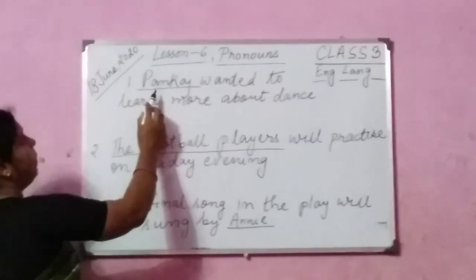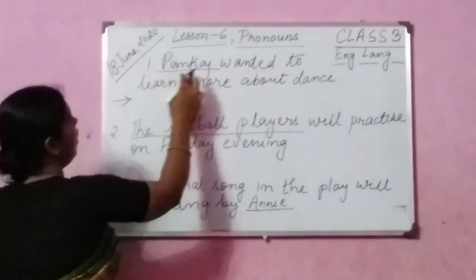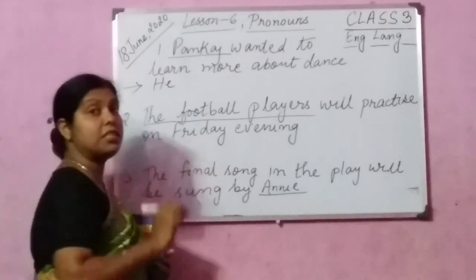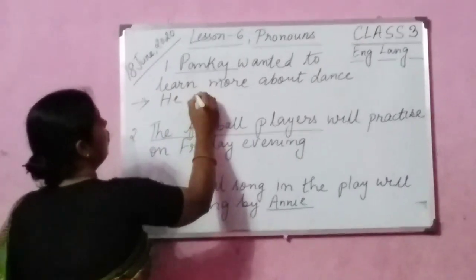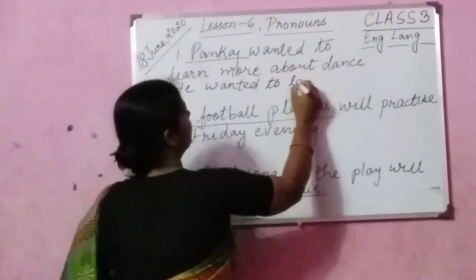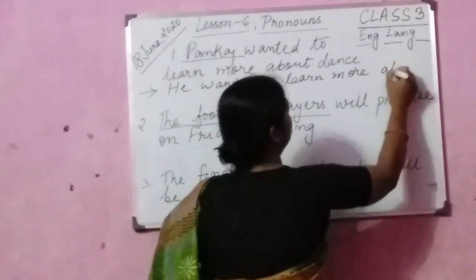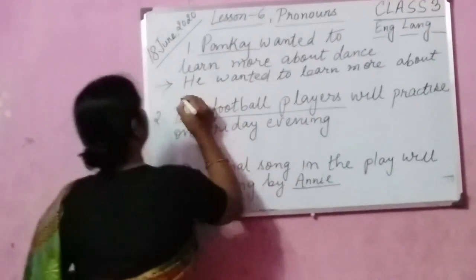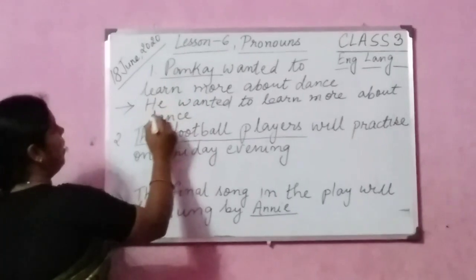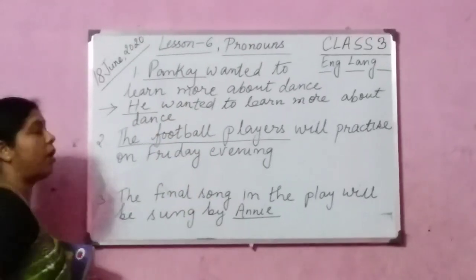Now you see here, Pankaj wanted to learn more about dance. So here you see, he wanted to learn more about dance. Instead of Pankaj, we will write here he, because Pankaj is a boy, so we will use he. He wanted to learn more about dance. We are using a personal pronoun here, children. Please see. Instead of Pankaj, because he is a boy, we are using he. He wanted to learn more about dance.